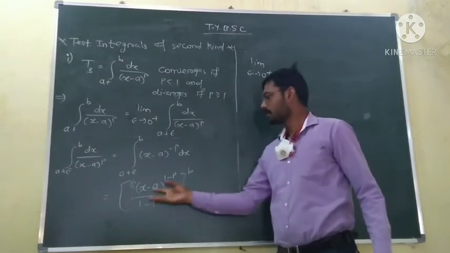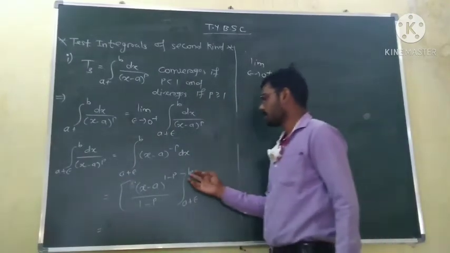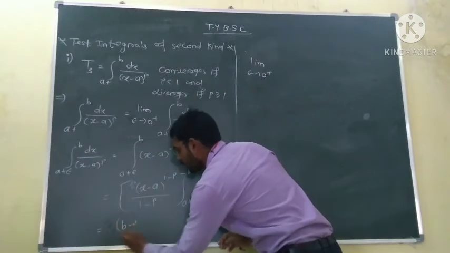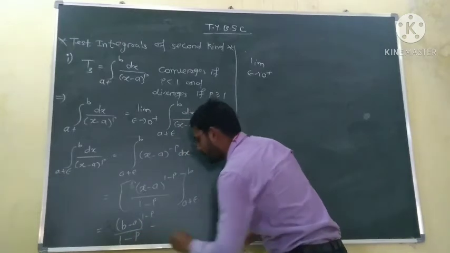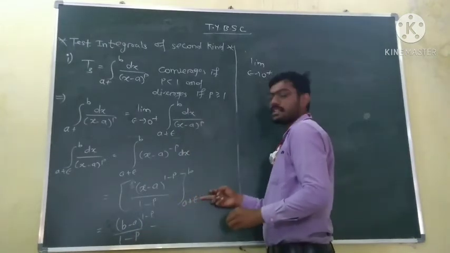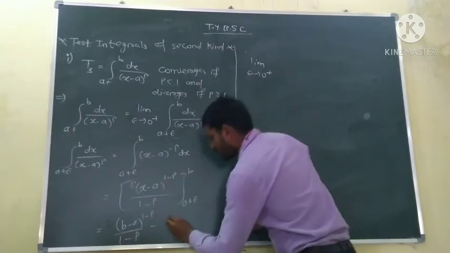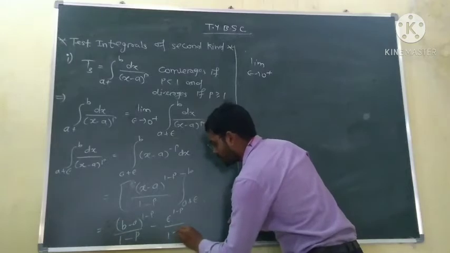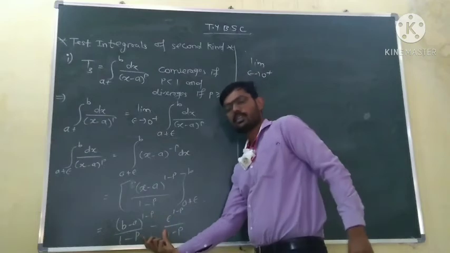part. So we will put first here. We will put limit also. So put x is equal to b. So this becomes b minus a raised to power 1 minus p upon 1 minus p, minus, put x is equal to a plus epsilon. So a plus epsilon minus a, so remains only epsilon. So epsilon raised to power 1 minus p upon 1 minus p. So limit of this integration is nothing but limit of this value.